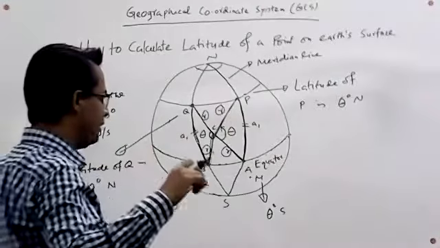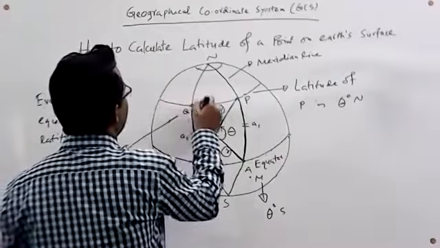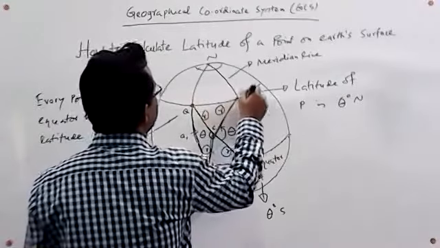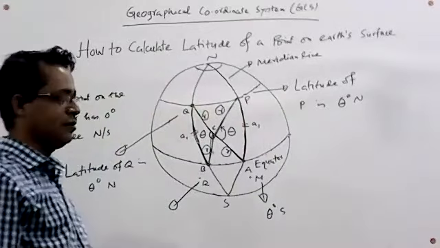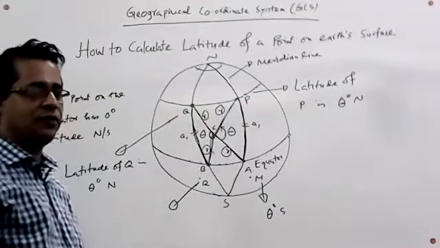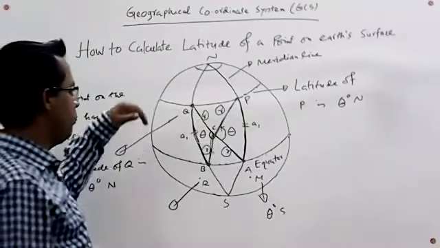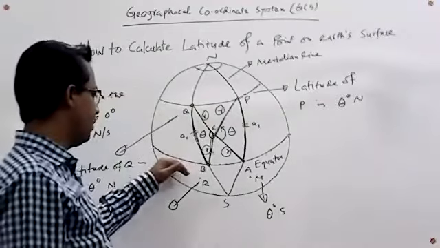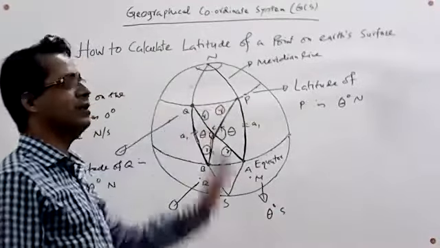And similarly, in this way, we can prove that the latitude of every point on this line will be theta degree north. So we have successfully proved that the latitude of a line parallel to the equator is the same at every point. Latitude is theta degree north.